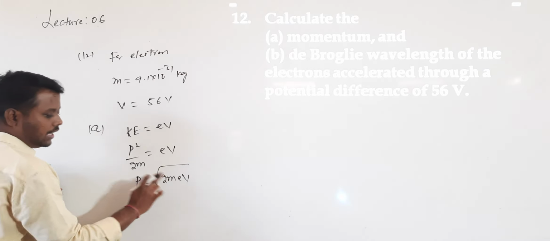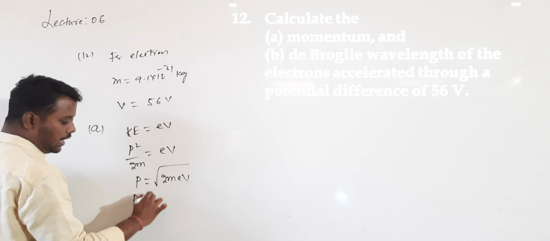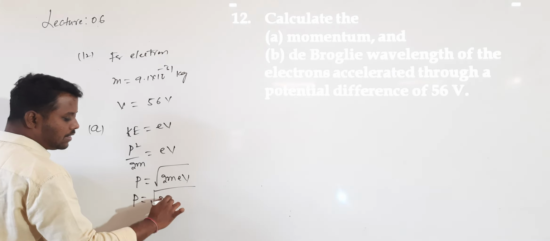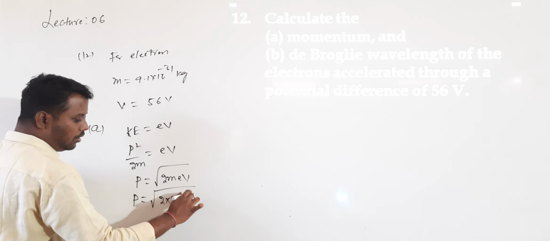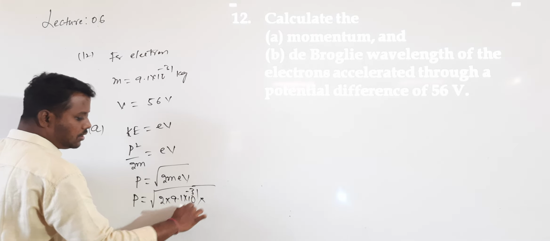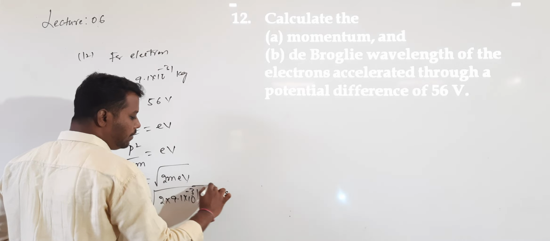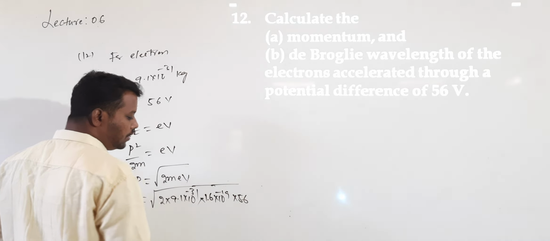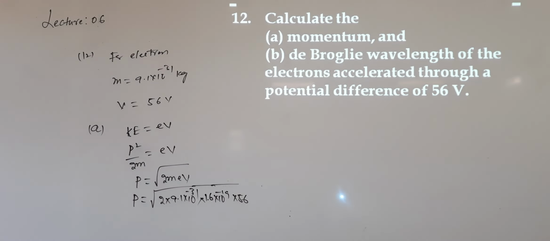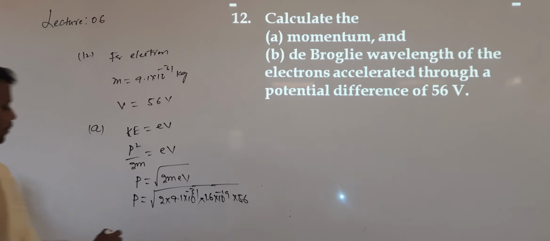Whenever they give an accelerated potential, what is the formula to calculate the momentum? 2 into the mass of the electron 9.1 into 10 power of minus 31 into the charge of the electron 1.6 into 10 power of minus 19 into the accelerated potential 56. By using this formula, you can calculate the momentum of the electron. That momentum value after simplification is 4.02 into 10 to the power of minus 24.